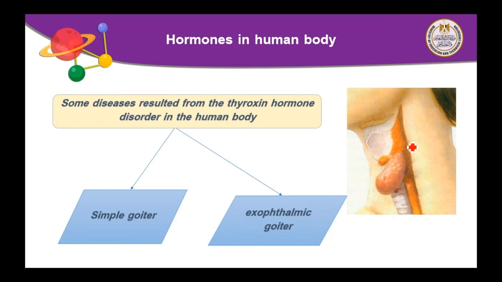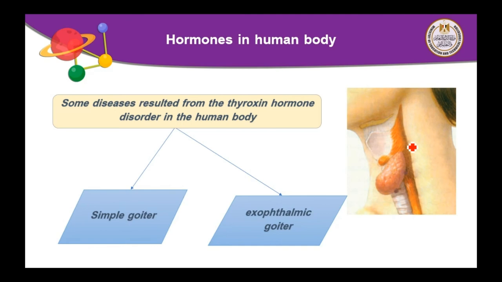Number 2, exophthalmic goiter. We have two diseases caused by thyroxine hormone disorder.